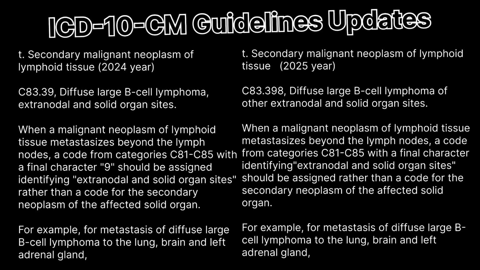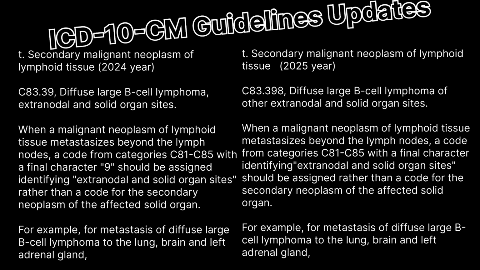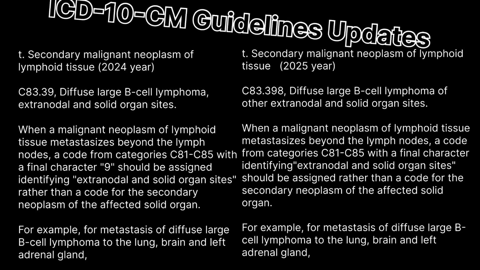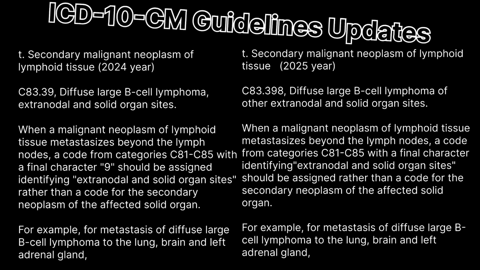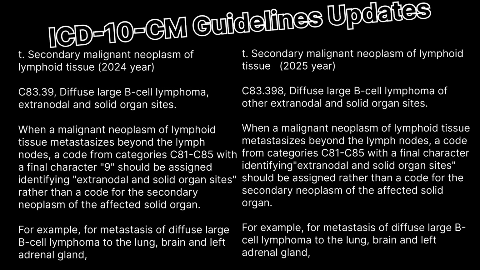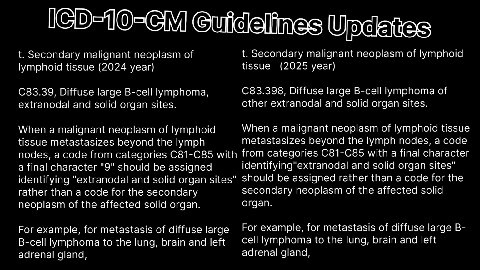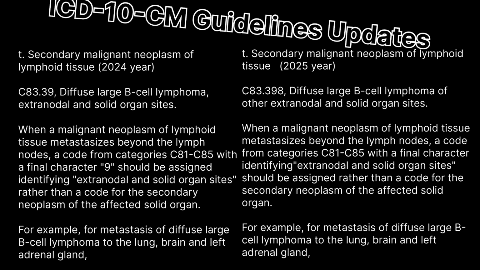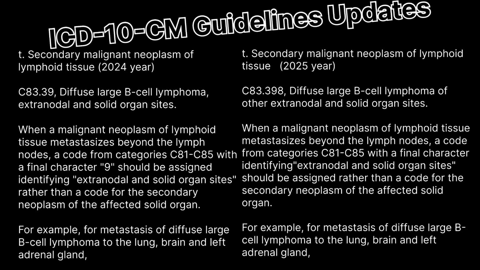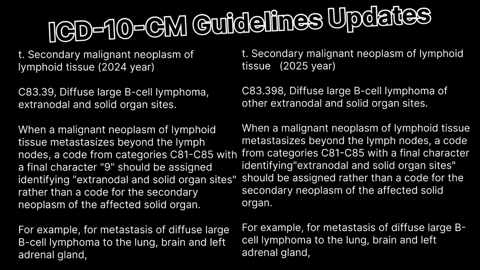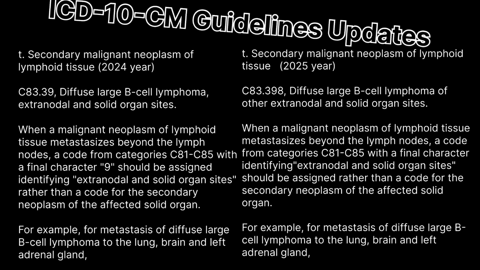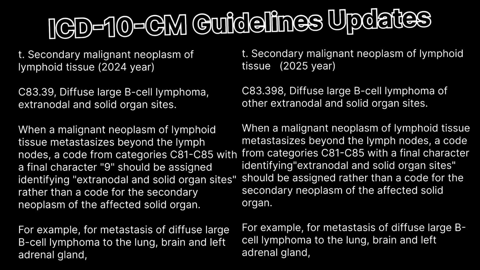But in 2025, C81 to C85 with the final character to identify extranodal and solid organ site should be assigned rather than a code for the secondary neoplasm of the affected solid organ. So this is the update for secondary malignant neoplasm of lymphoid tissue.